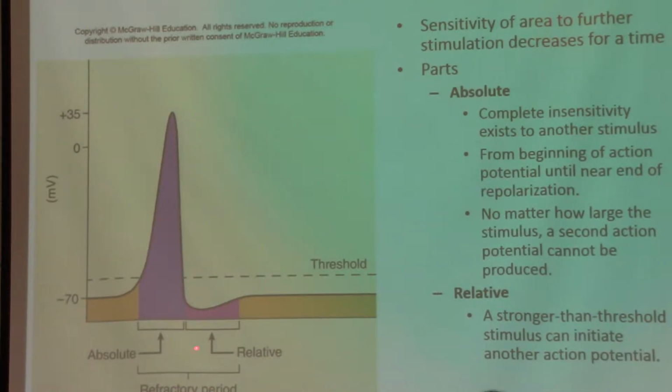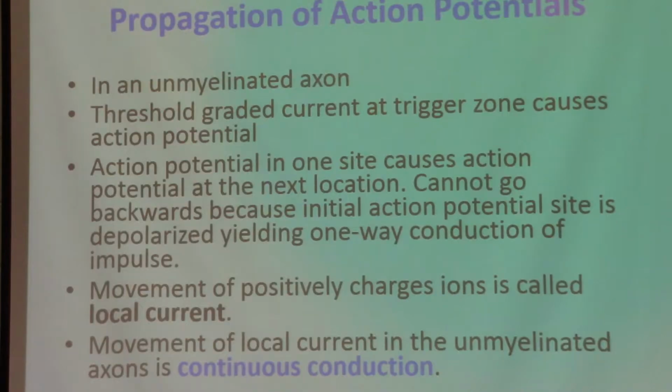Then towards the end of the repolarization, the next action potential can be triggered, because that period is called the relative refractory period. That is towards the end of the refractory period, or towards the end of the repolarization. So when the membranes are in this condition, getting repolarized, then the action potential can be triggered. But during this period here, which is the absolute refractory period, the next action potential cannot be triggered, cannot be sent, cannot be propagated.